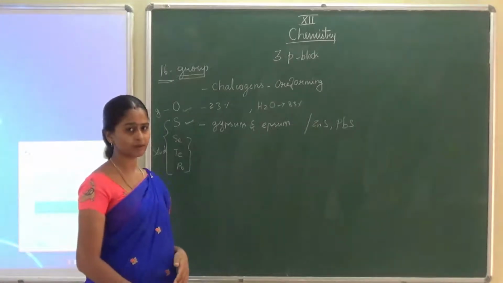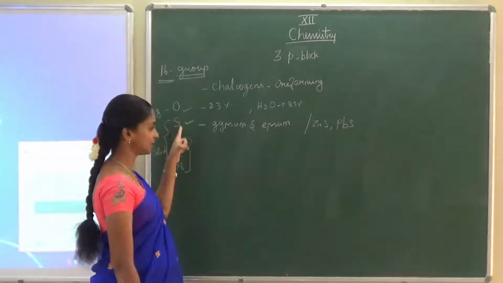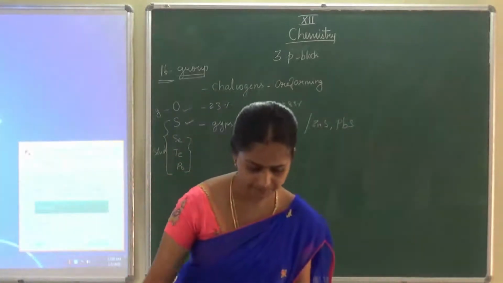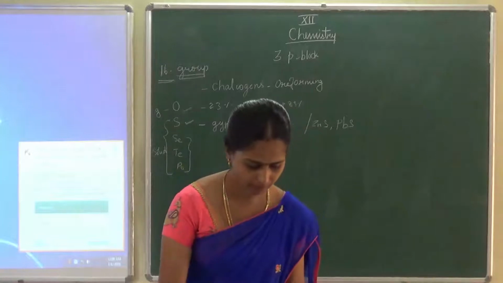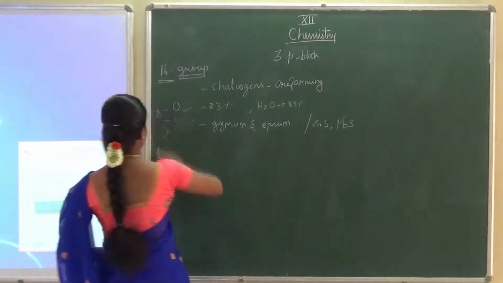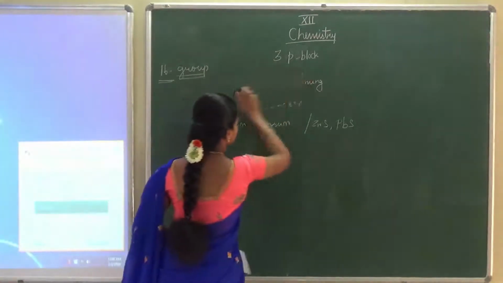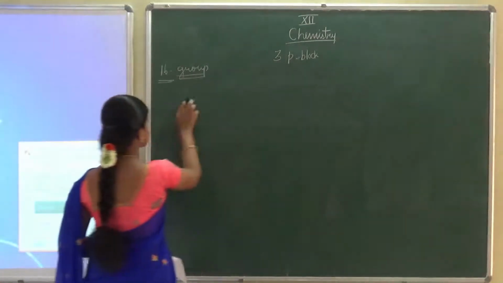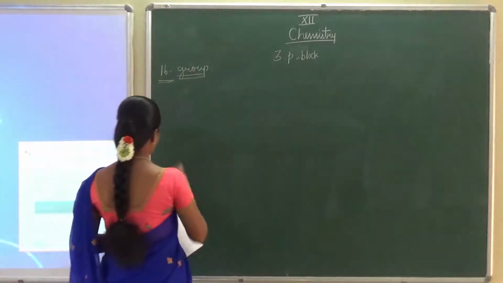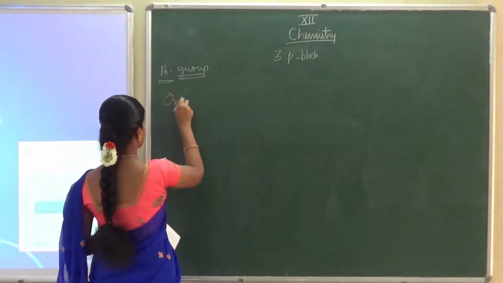So in this lesson, we are going to talk about oxygen and sulfur. First, we will take oxygen. Here, oxygen.